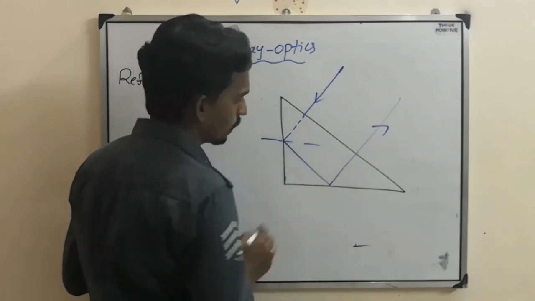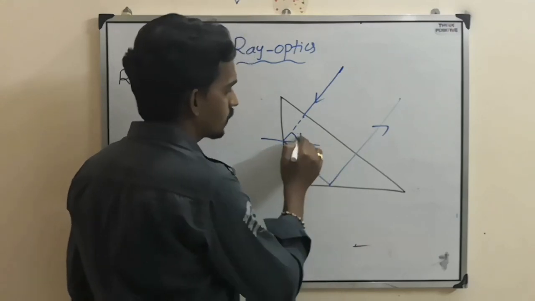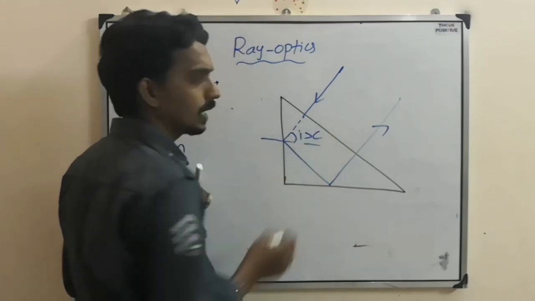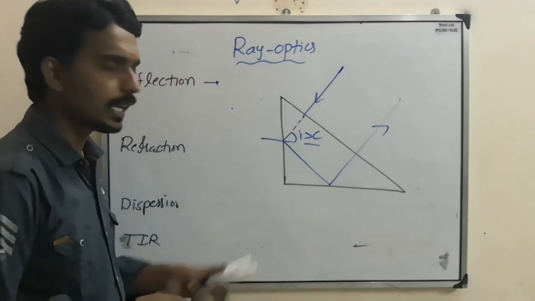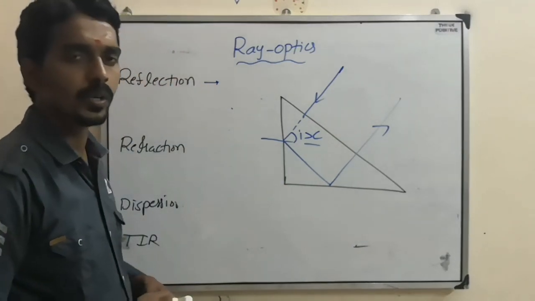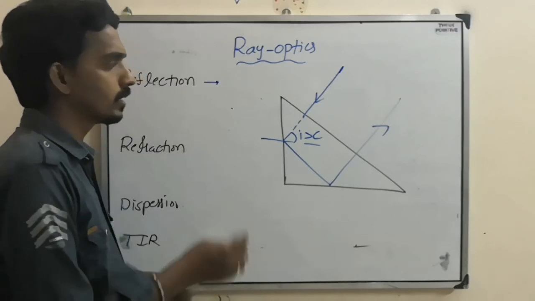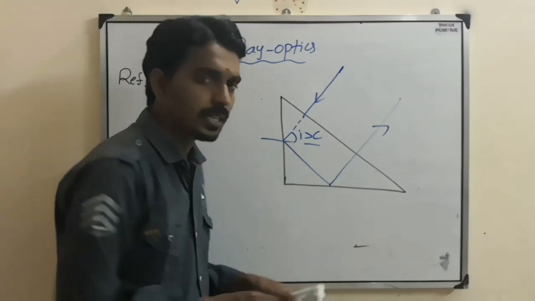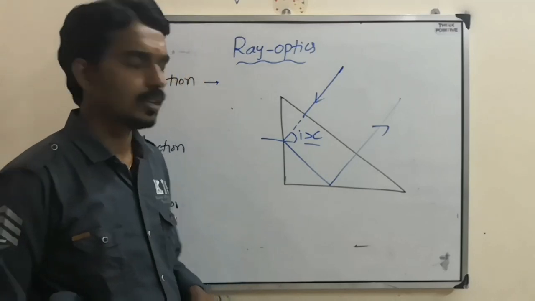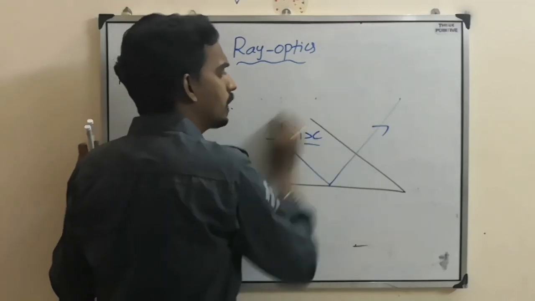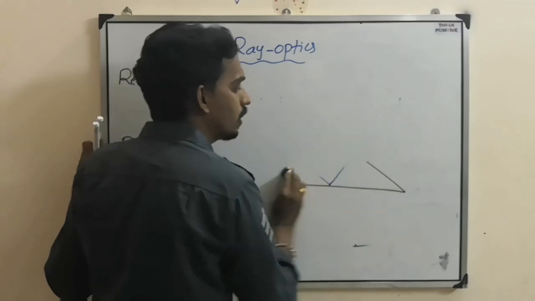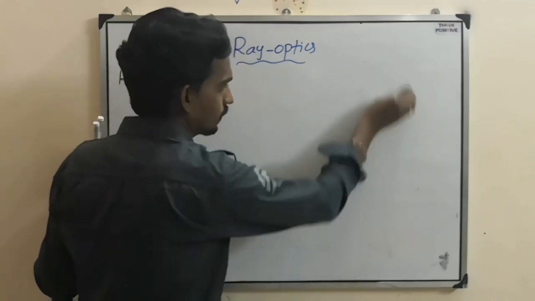Here, if you consider the angle of incidence, it should be greater than the critical angle. What is the critical angle for any interface? Sin C equal to mu rarer by mu denser. Such kinds of conditions they will mention in the question, so according to the question you have to understand and solve it.